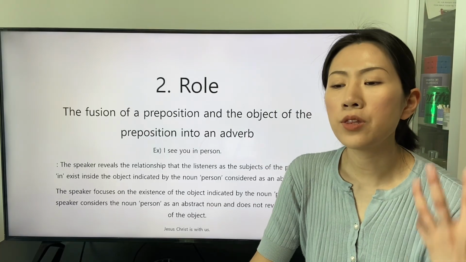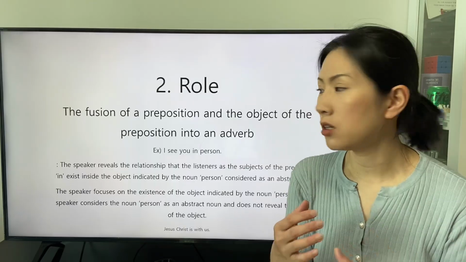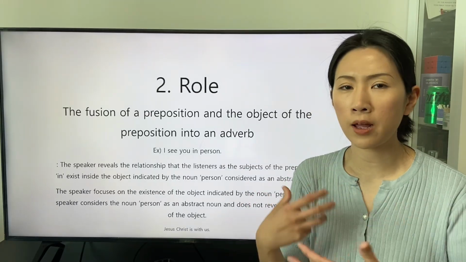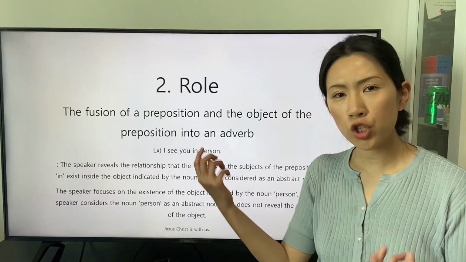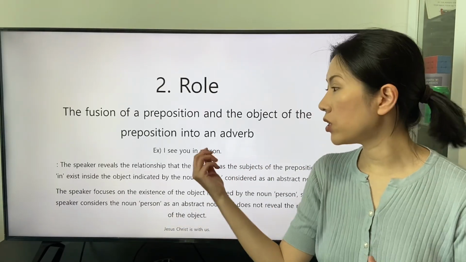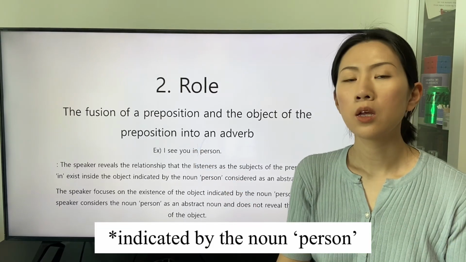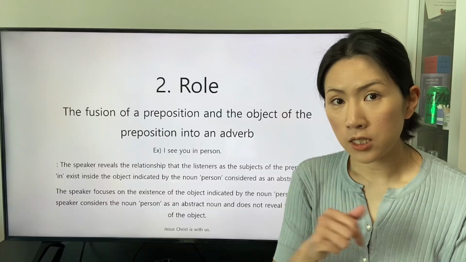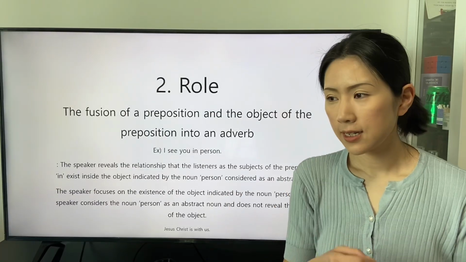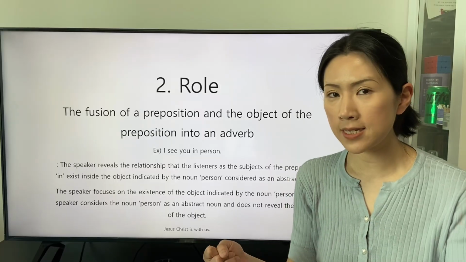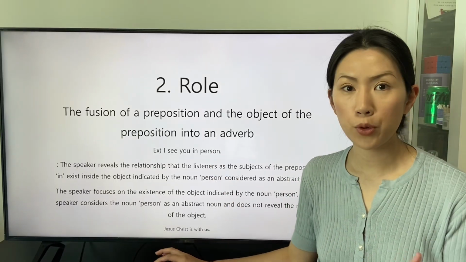So the indefinite article a is not applied to determine the range of the object, and the letter S to reveal that the number of the object is plural is not applied both.